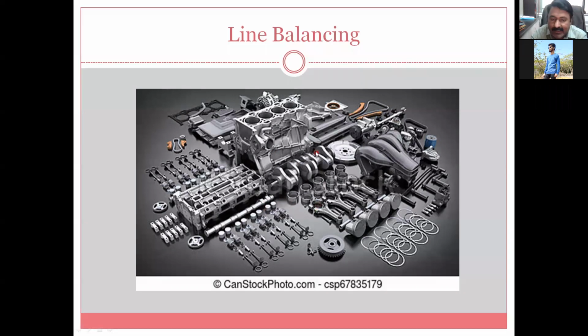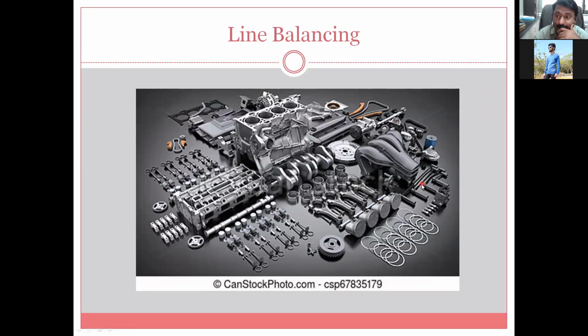Assume that this is the main engine part, this is the piston, then connecting rods and shaft, and these are the piston rings, etc. Let us assume that one person wants to manufacture all these parts. Then the same industry would manufacture first this piston ring, this piston, then all these parts.